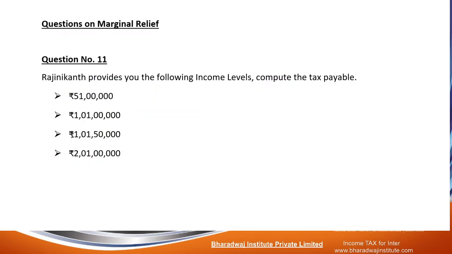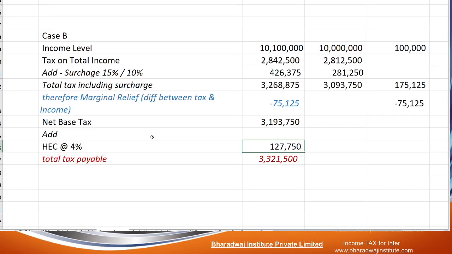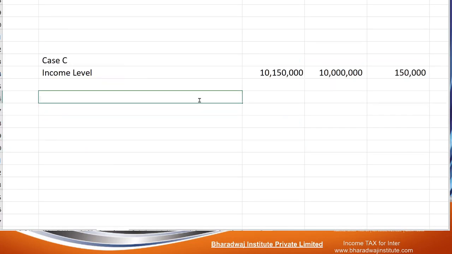Hope you tried this 1 crore 1,50,000 case. Same as before, you have to work out for 1 crore, then 1 crore 1,50,000. What is the difference in income? 1,50,000.